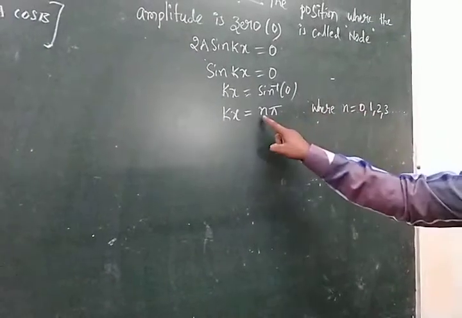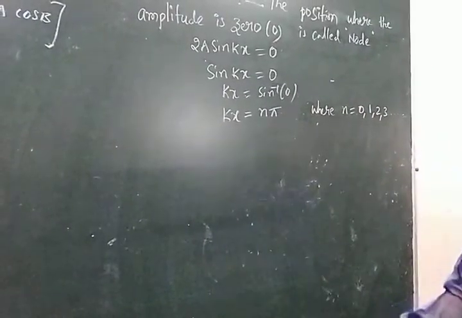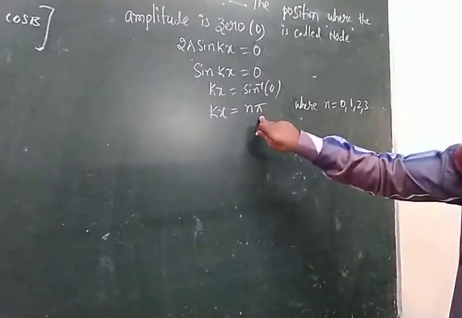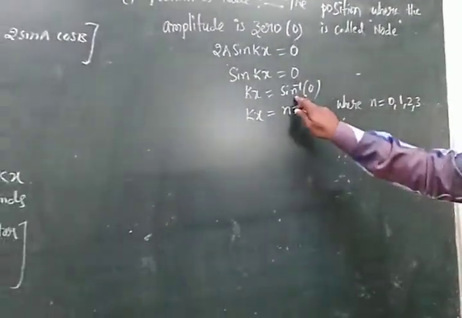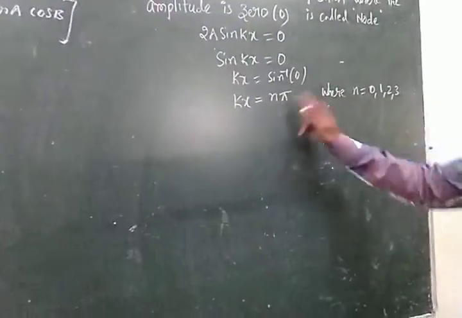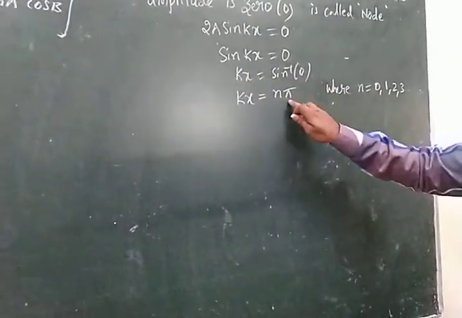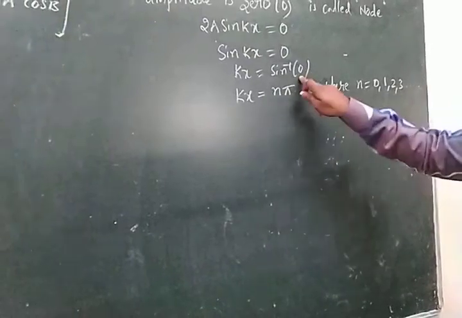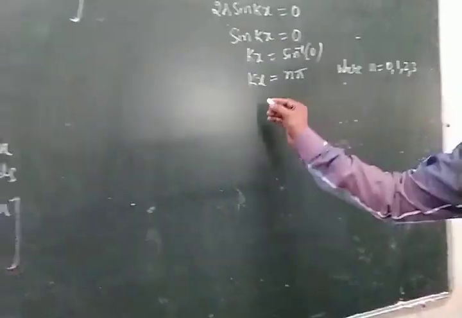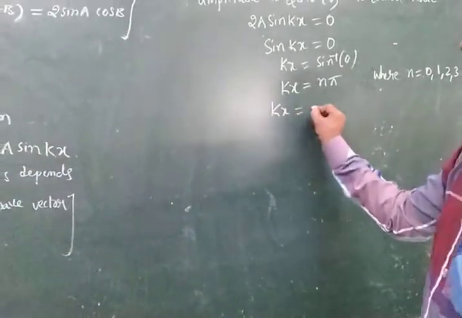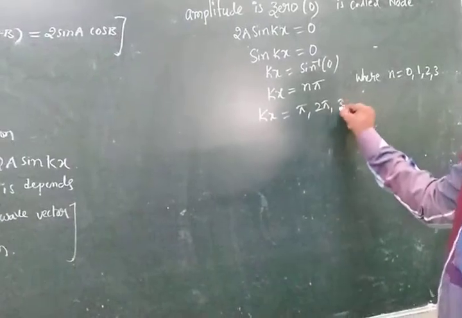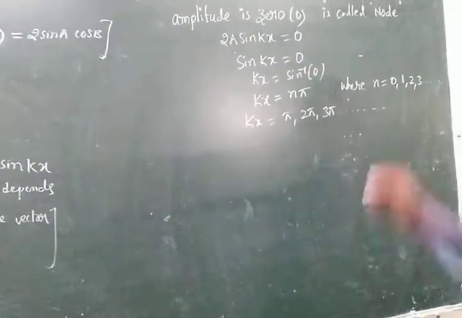First we substitute 0 into pi, that is equal to 0. And 1 into pi is nothing but 180, and sine of 180 is again 0. Substituting 2 into pi, 180 into 2, that is 360, and that also is 0. So kx is equal to pi, 2 pi, 3 pi and so on.